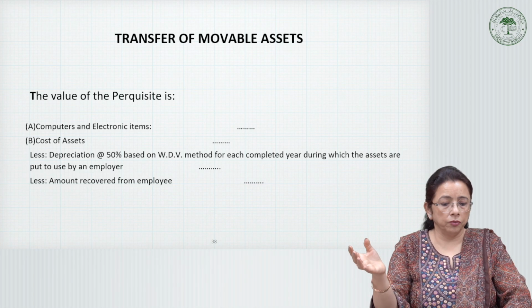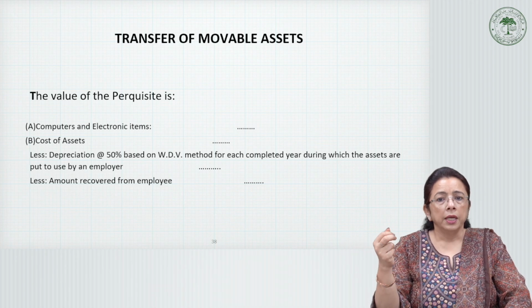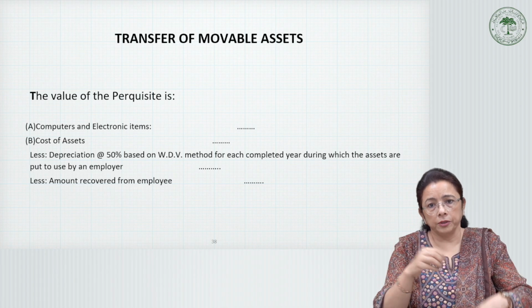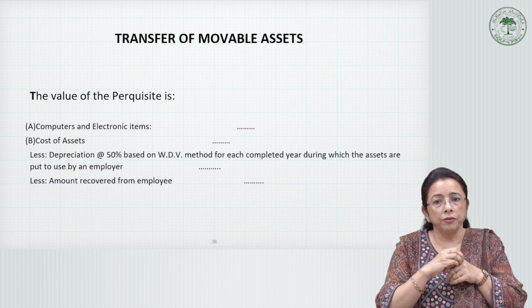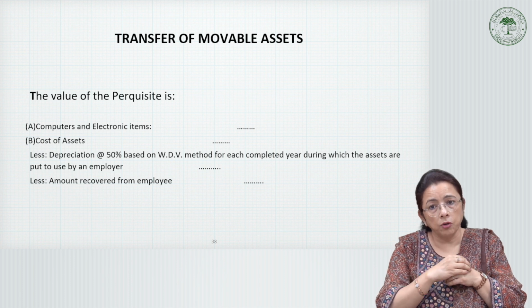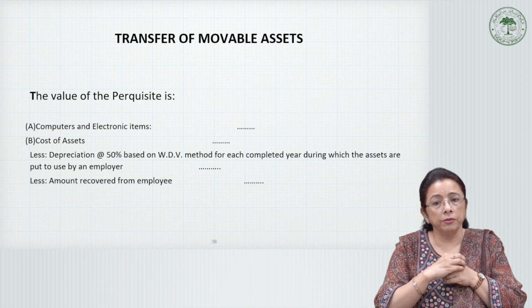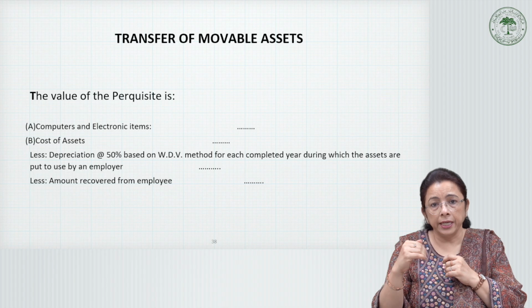Suppose the cost of the asset is rupees 20,000. From this, we will be depreciating at 50% on the written down value method for each completed year during which the asset is put to use by the employer. And if any amount has been recovered from the employee, that will also be deducted.